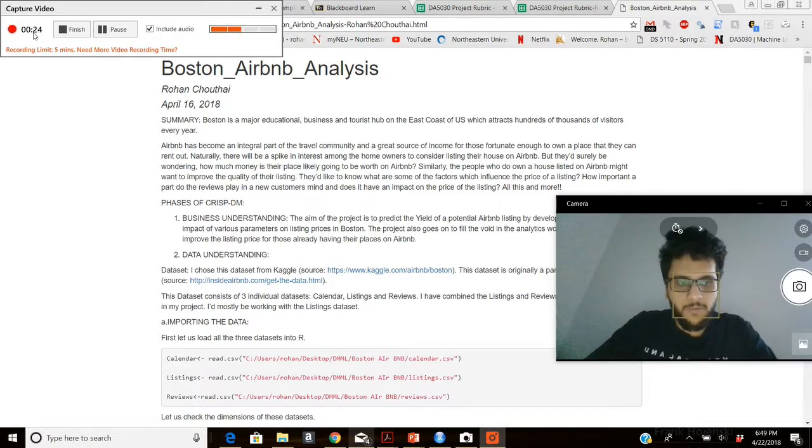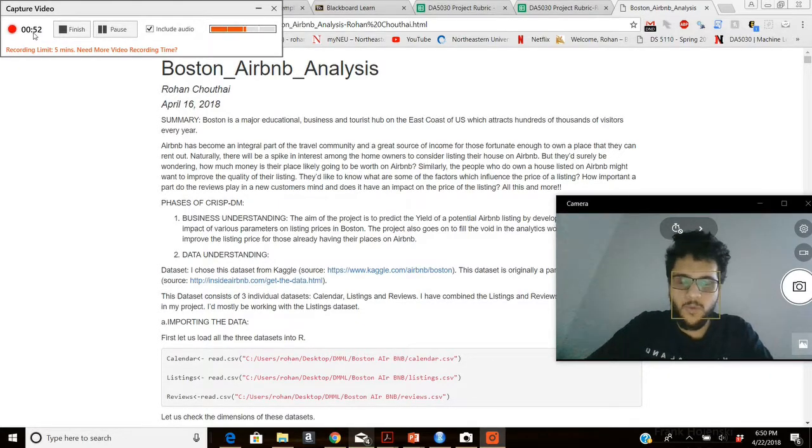Airbnb has become an integral part of the travel community and indeed a great source of income for the people who are fortunate enough to own homes in cities like Boston, which they can rent out to the tourists. Now, they'd surely be wondering though, how much money is their place likely to be worth on Airbnb? Similarly, the people who do own a house on Airbnb would want to improve the quality of their listing.